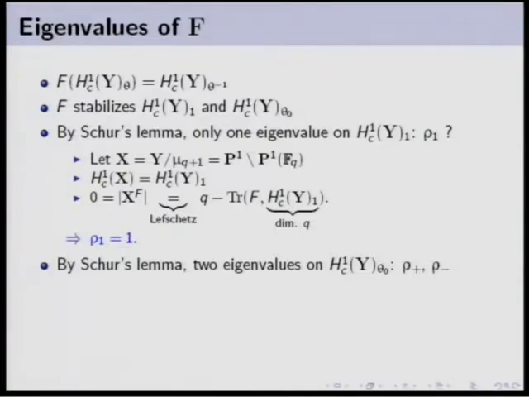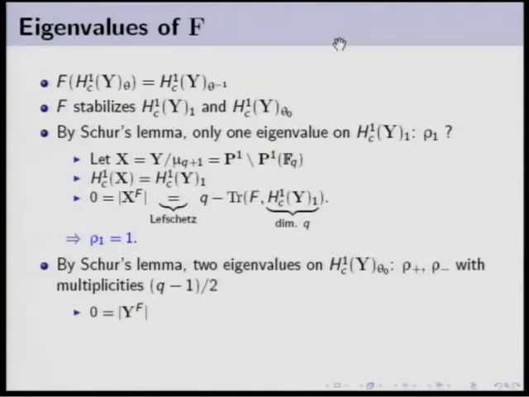But again, by Schur's lemma, it has one eigenvalue on one of the irreducible component and one other eigenvalue on the other irreducible component. Well, but since F permutes all the other isotypic components here, the contribution to the trace of F on the H1 will be concentrated only on these two parts.